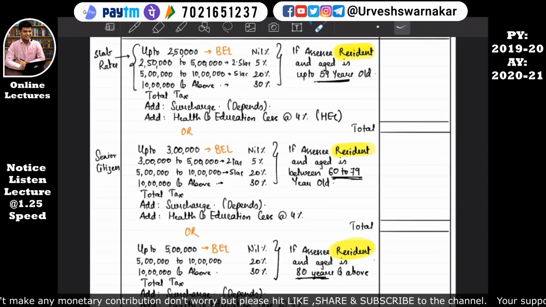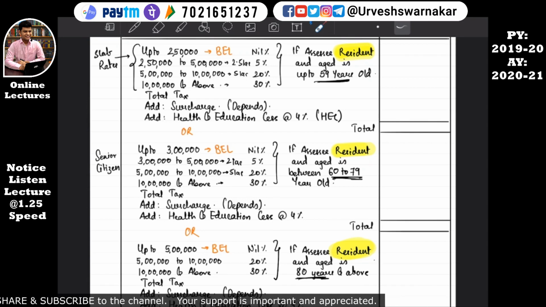Then we'll move on to health and education cess. This format book is for your last minute revision. You may be seeing it, your surcharge is there, health and education cess is there. This is for your last minute revision, but for explaining the basic things I need to go slow. So you will be thinking why I have written surcharge here, health and education cess over here, but don't worry, this is for your last day. I am making your life a little easy by writing notes myself, so that you do not waste your time writing your notes, and whenever you get the lectures and the notes, you can complete it in a speedy manner. Okay, let's revise it.